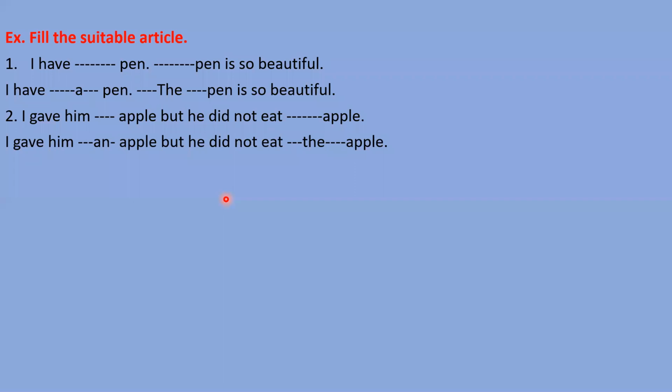But in the first option, we are talking about any indefinite apple. So that's why we need to mention either a or an. According to the initial sound, the initial sound is a vowel sound. That's why we need to mention an, not a, right?